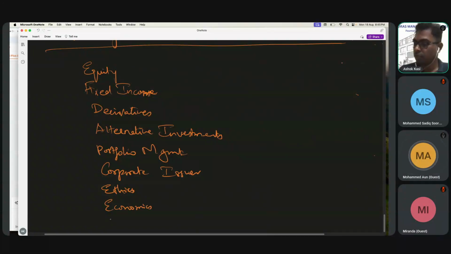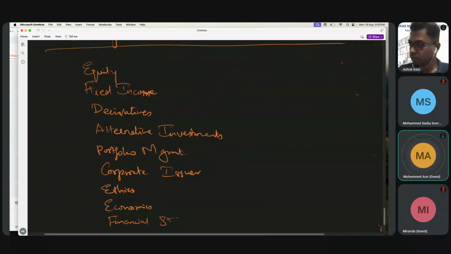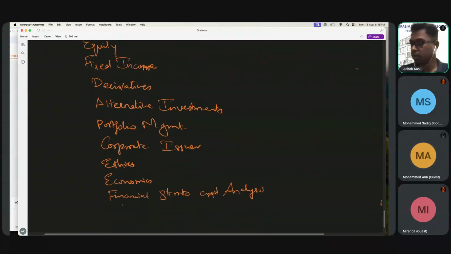Then financial statements and analysis, which should be easy for you people because you are coming with an accounting background.